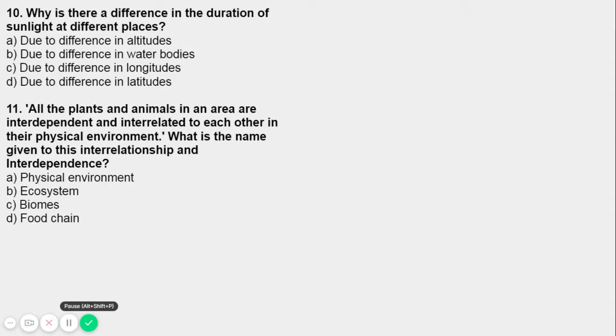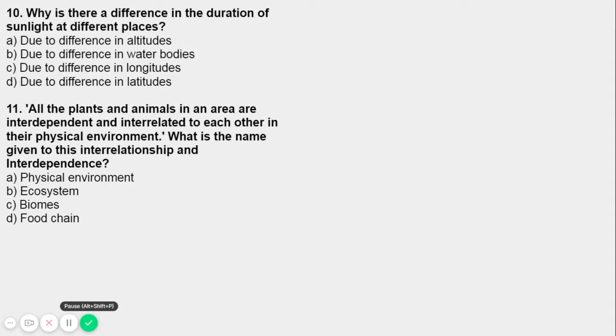That's the ecosystem, right? They are all interdependent, comprising the physical environment and the organisms living within it, right? So food chain, we know about the food chain. C, obviously it's a wrong answer. So A, C and D, these three are incorrect answers. So B is the correct answer, where all the plants and animals in an area are interdependent and interrelated to each other in the physical environment, with all the organisms living within.